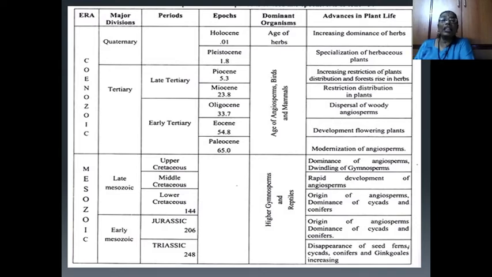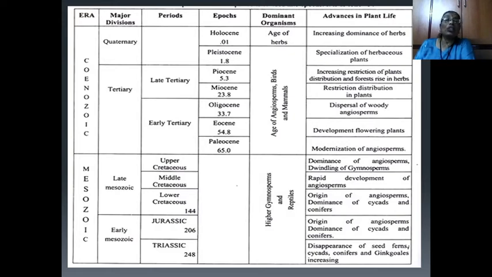The upper Cretaceous period is characterized by the dominance of angiosperms and declining of gymnosperms. In the middle Cretaceous, rapid development of angiosperms takes place, while origin of angiosperms and dominance of cycadids and conifers take place in the lower Cretaceous.